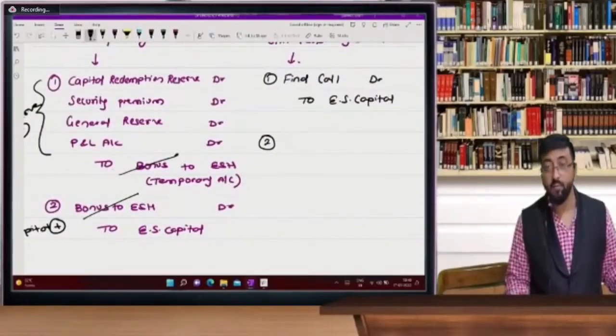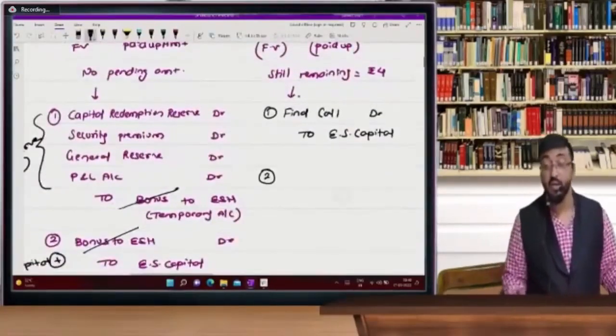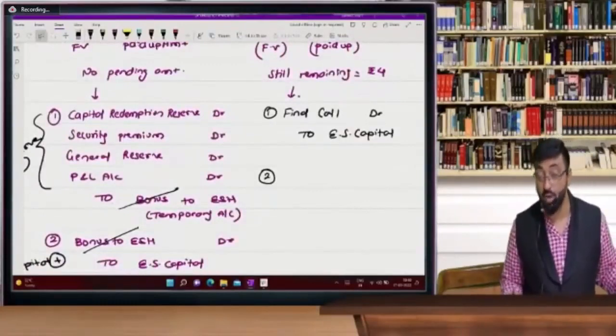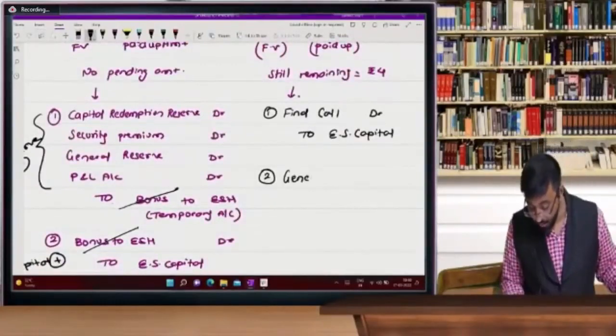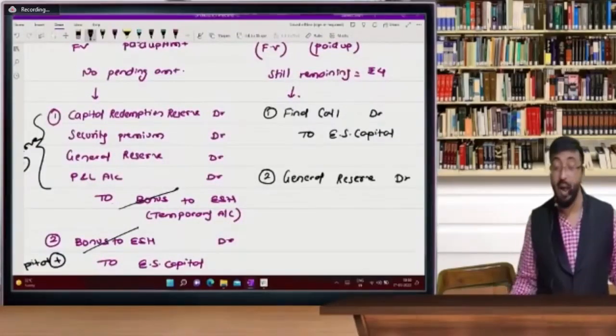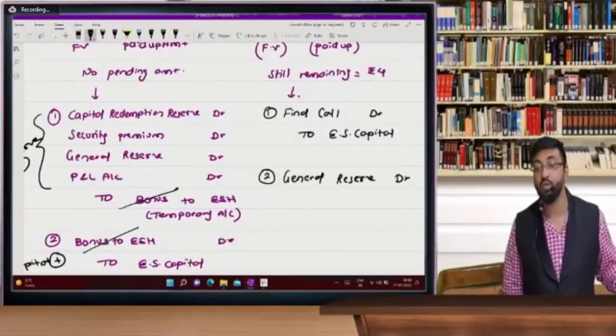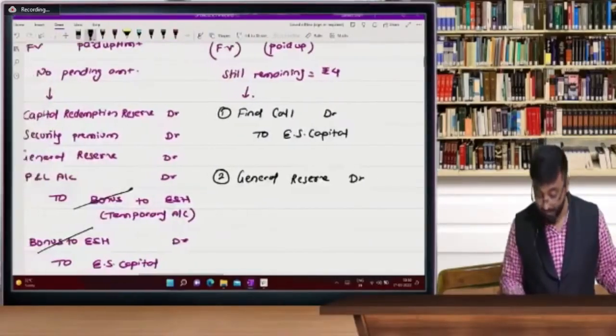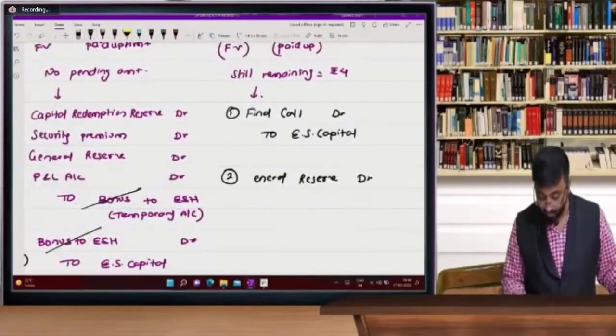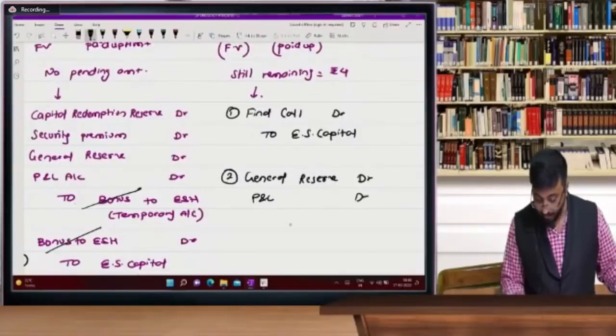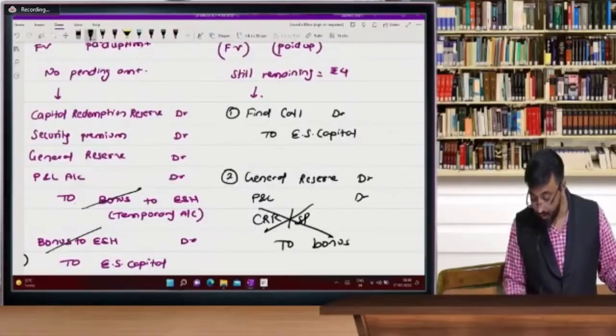Here, when shares are partly paid, you cannot use CRR and security premium. The logic is very simple: because these are partly paid, you must at least get 4 rupees from the shareholder, but you are not getting it. So you cannot debit CRR. Remember, you can write general reserve account debit, P&L account debit. But remember, CRR and security premium are not allowed to bonus to equity shareholder.